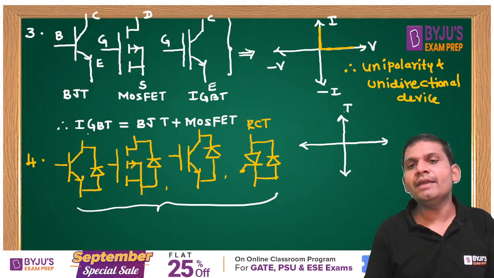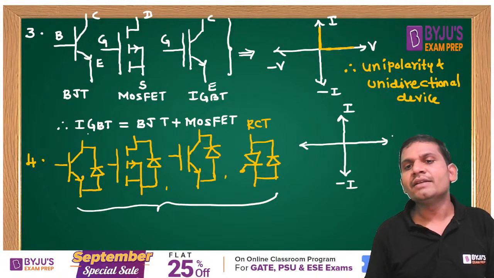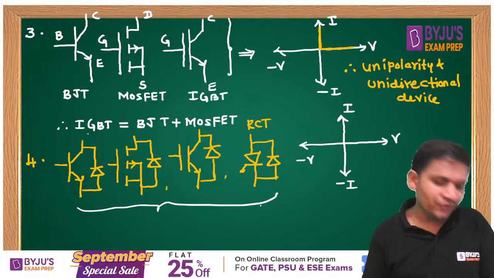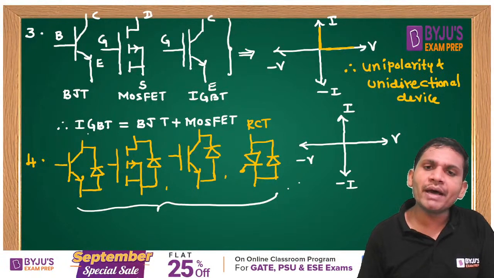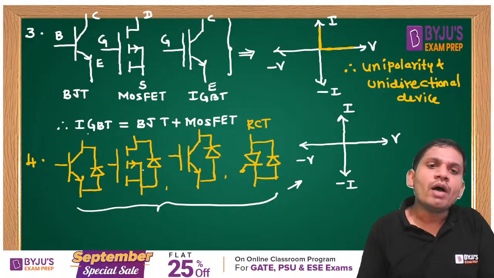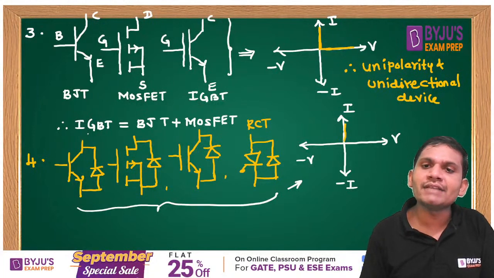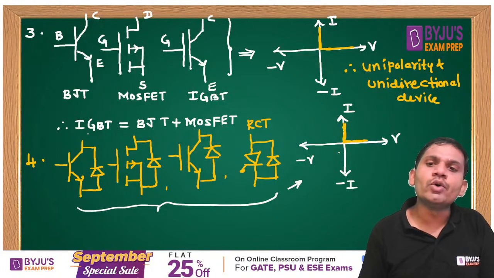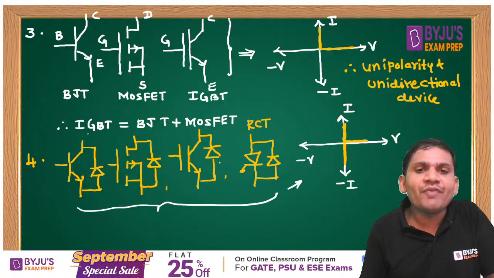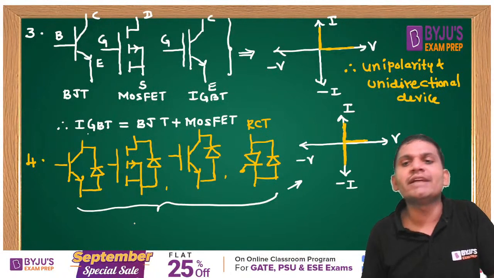Okay, this is I and this is minus I. This is V and this is minus V, students. We can easily remember: simply remember, all these operate in the first quadrant. But with anti-parallel diode, we also get the reverse current. Because of the anti-parallel combination, we can also get the reverse current.